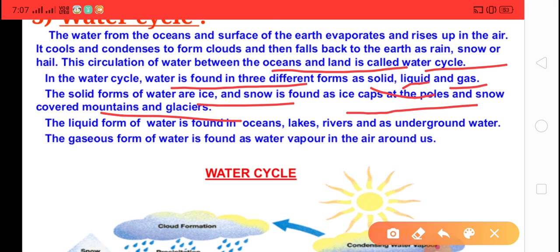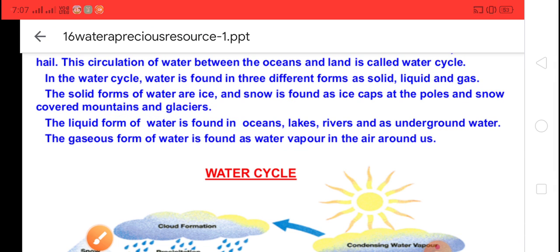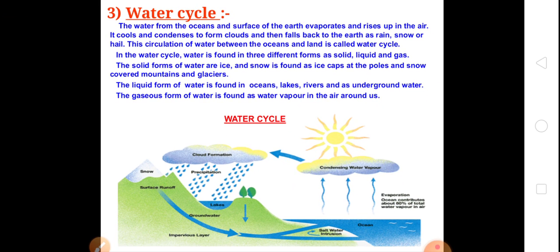Second, the liquid form of water is found in oceans, lakes, rivers and groundwater. Now the gaseous form of water is found as water vapor in the air around us. So this is about the water cycle that we have discussed today.